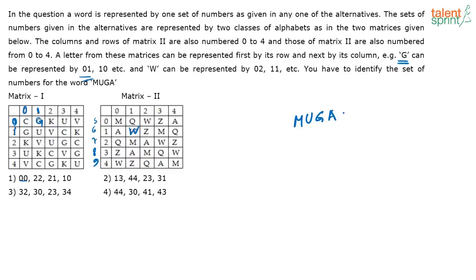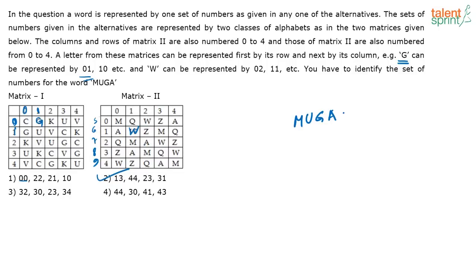In an examination, a lot of you might give this question a skip, even though it is very easy, because a lot of time is involved in checking. Each option you have to cross check. If both the matrices were different, it would have been far easier. So the correct answer that you get here will be 13, 44, 23, 31.